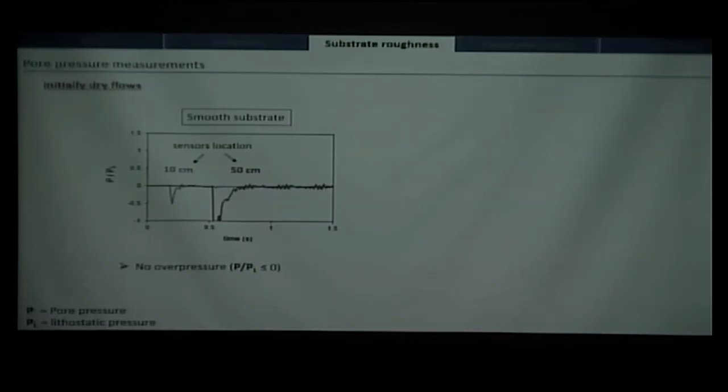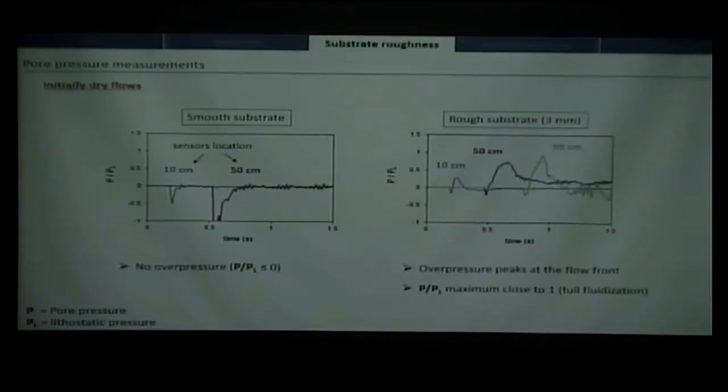So we don't put any air at the base of the reservoir, but we still have high pore pressure measured at one part at least of the flow. We have a high pressure peak, which suggests that just the forward part of the flow seems to be partially fluidized at least. Except at 10 centimeters, at 50 or 90 centimeters far in the channel, we see that we are between 0.75 and 1. P over PL equals 75% or 100%. That means that this part is almost fully fluidized.